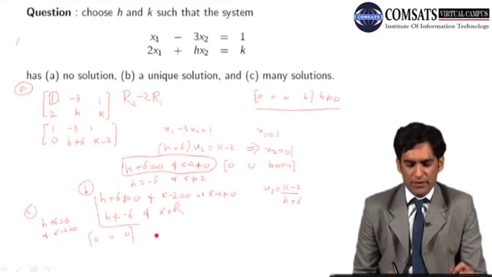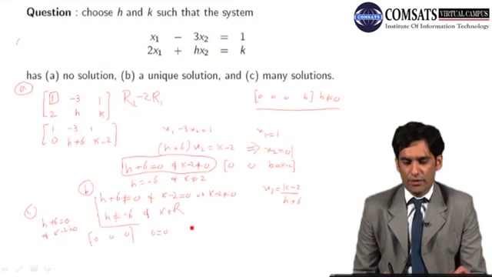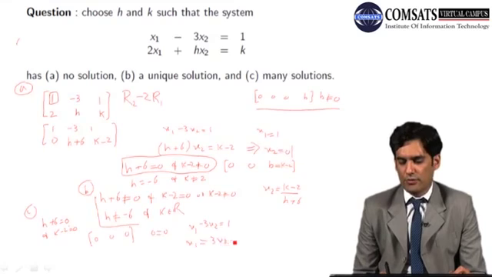And corresponding to this row, in the system we have 0 equals 0, no information, whereas in the first row we have x1 minus 3x2 equals 1, and from this equation, we have x1 equals 3x2 plus 1.